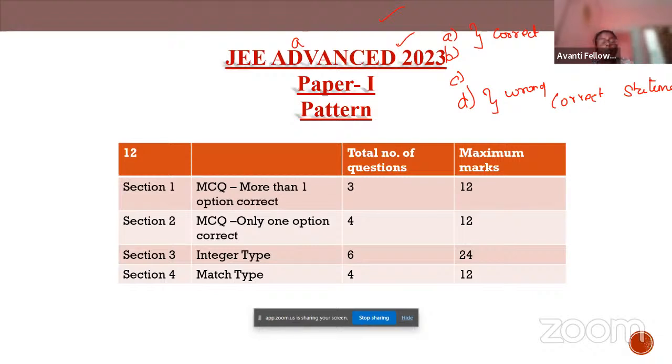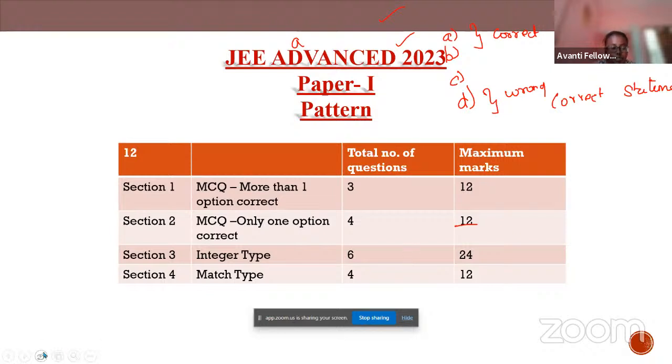Section 2 is where only one option is correct. For this you'll have A, B, C, D, and among the four options only one answer is going to be right. The maximum mark of this section is going to be 12 marks.